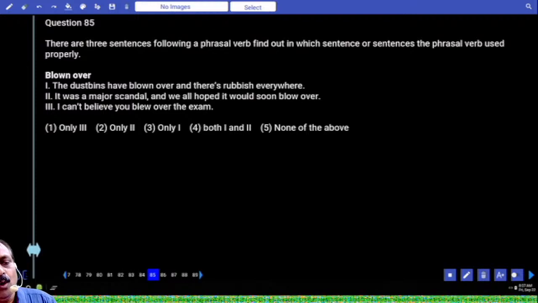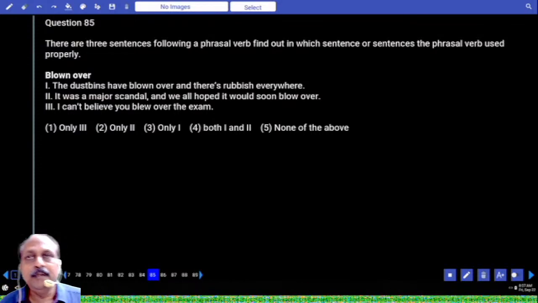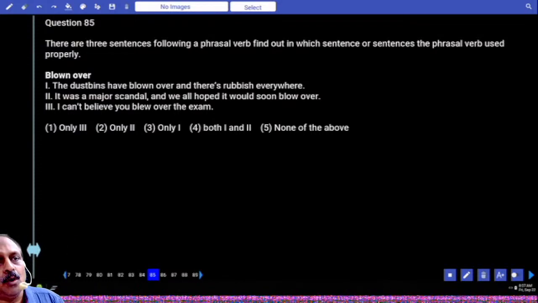85. Blown over. First one could be right, could be wrong. Imagine they are talking about the impact of the storm. Then it should be in passive voice. Here it is in passive voice or active voice? Active voice. The dustbins have blown over. They have blown over everywhere. This is also right, but generally dustbins receive action. We should use passive voice.